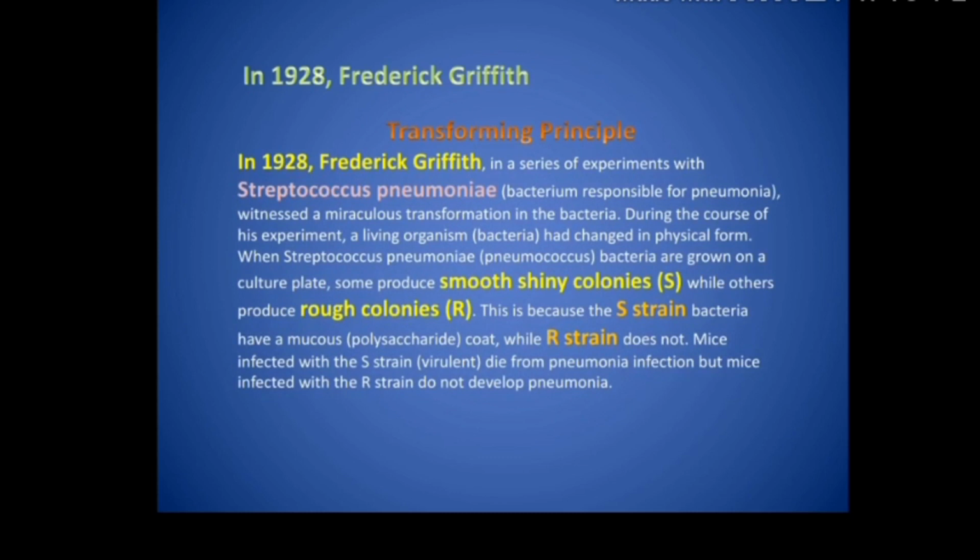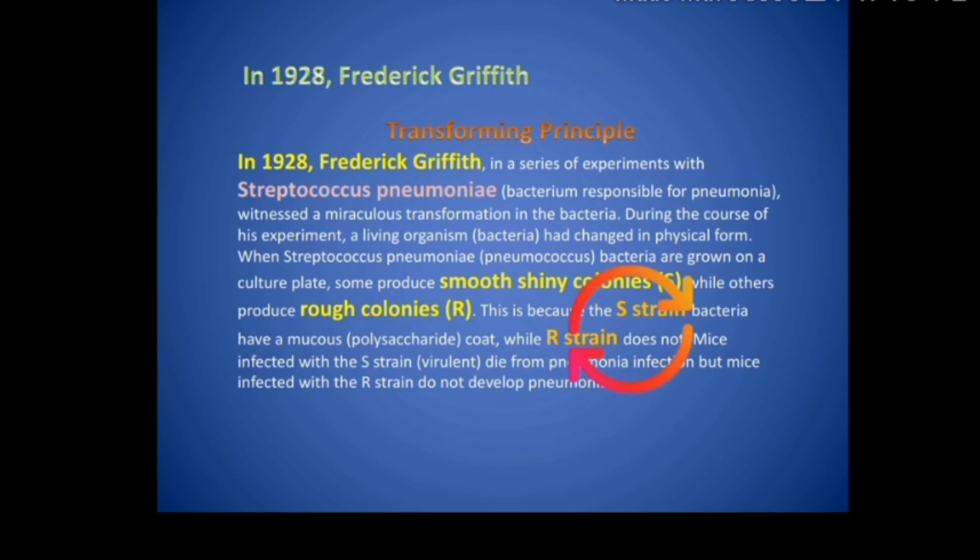Griffith experiment is with Streptococcus pneumoniae, right? It is written in the pink color. It is actually a bacteria that causes the disease pneumonia. He took this variety of bacteria, Streptococcus pneumoniae, and two strains of bacteria were used.